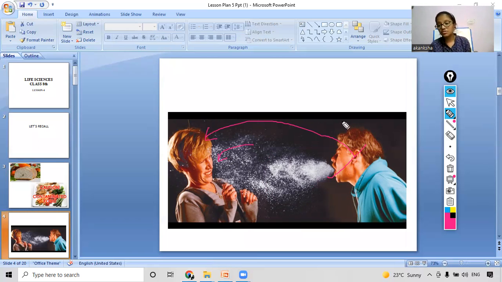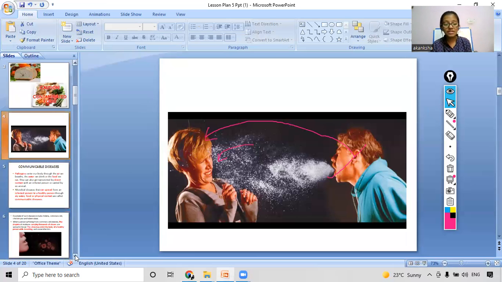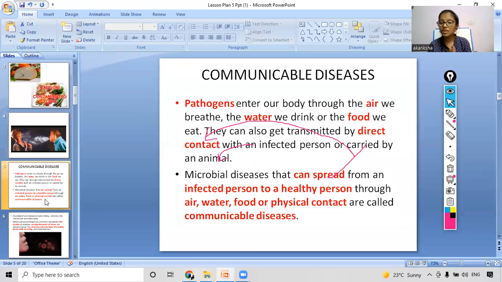So the topic that we are going to study now is communicable diseases. Let's see what these communicable diseases are. As you can understand from the name, communicable means it can be spread from one person to another. We got this much from the name. Let's see something more in detail, like pathogens. Pathogens are the harmful microorganisms we read about in our previous class.